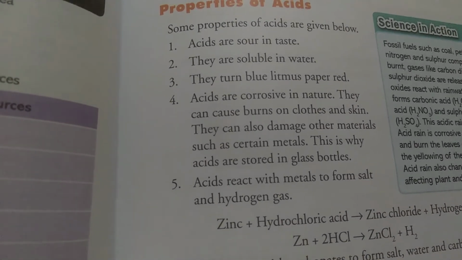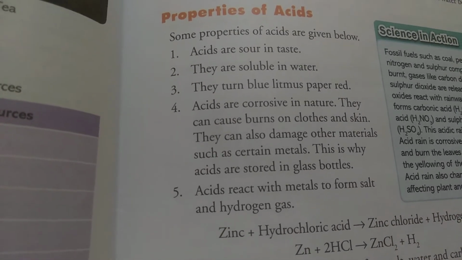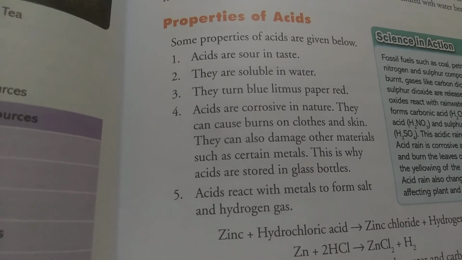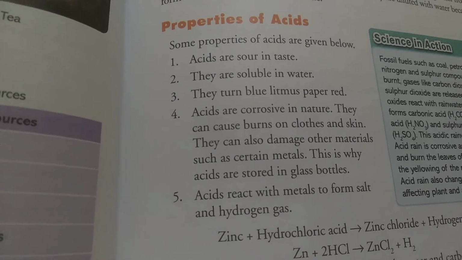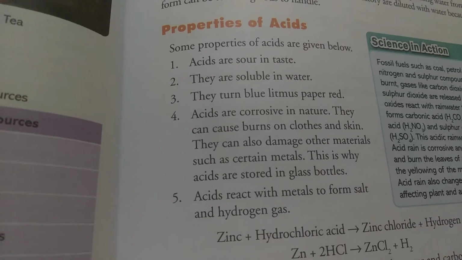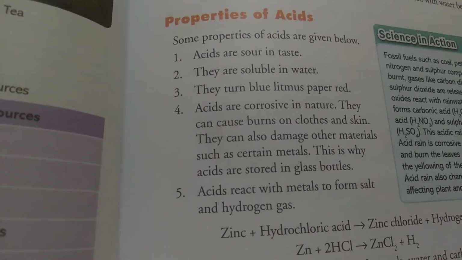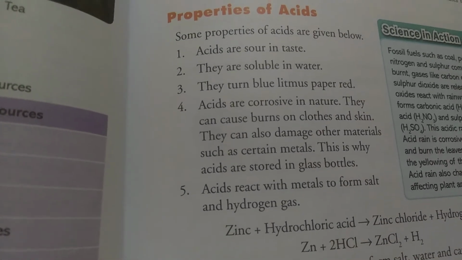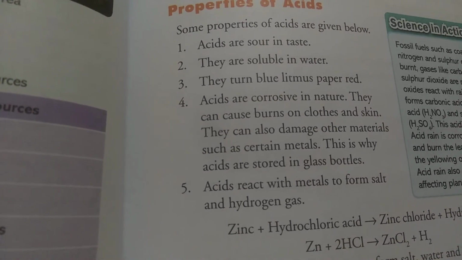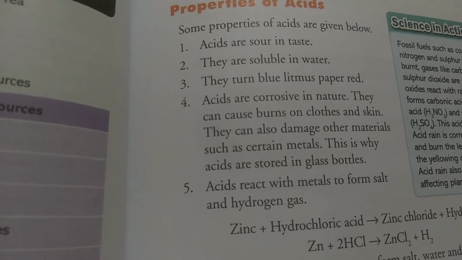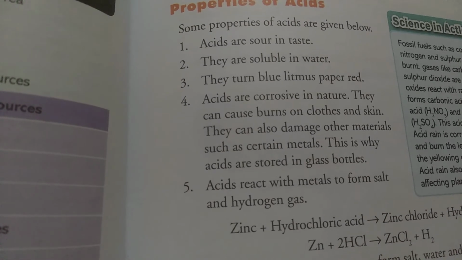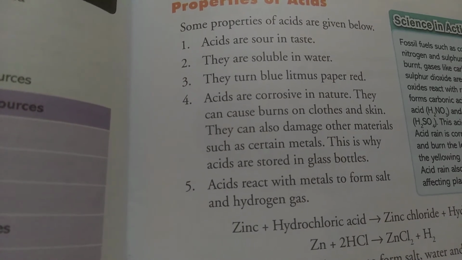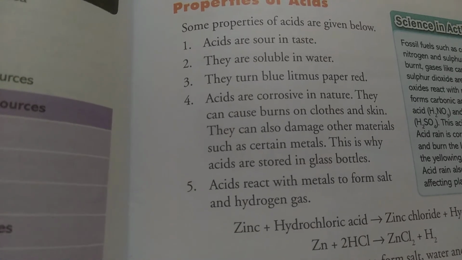Next are the properties of acids. As I told you, acids are sour in taste as they carry H positive ions, so they are soluble in water. As you know, both acids and bases have a tendency to affect litmus paper. So acids turn blue litmus into red. Acids are corrosive in nature. They cause severe burns on your body.